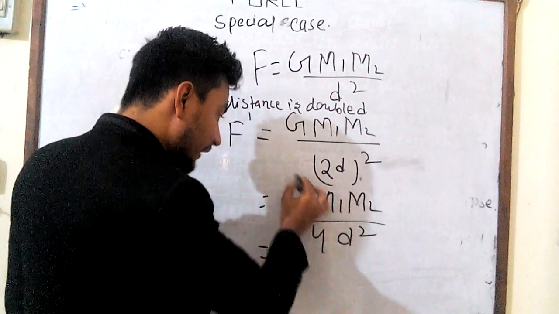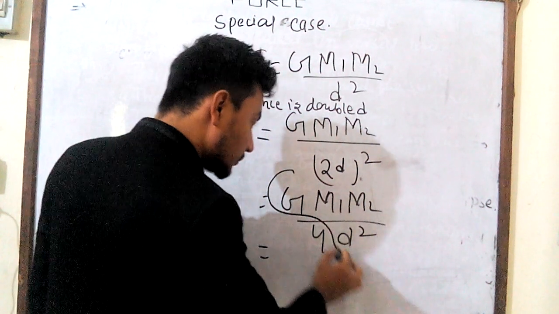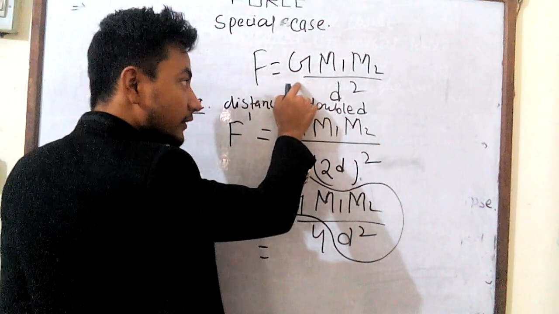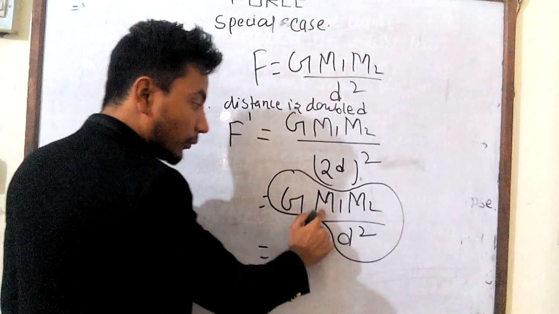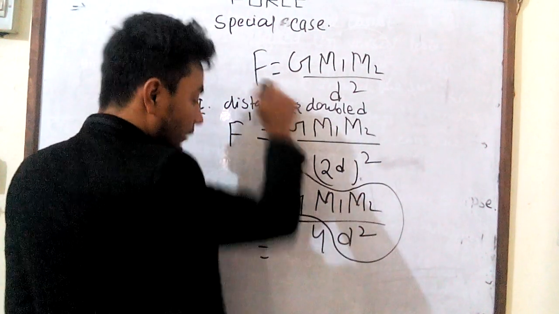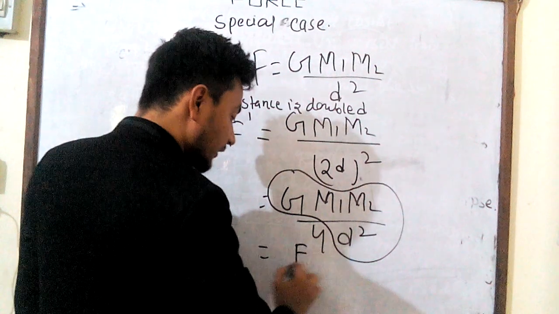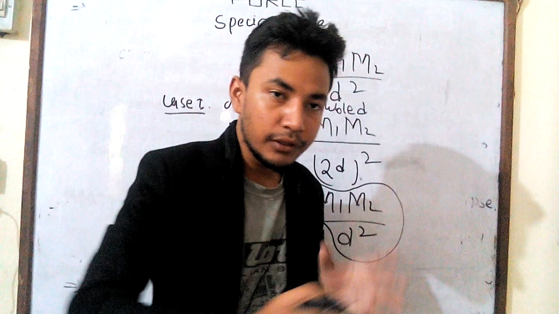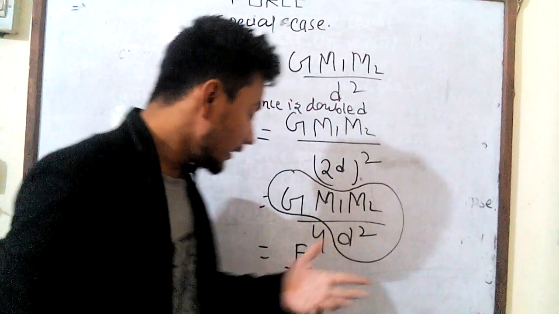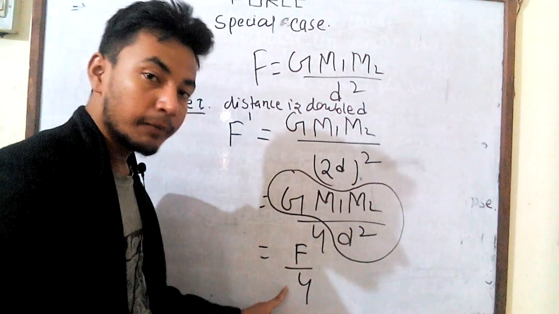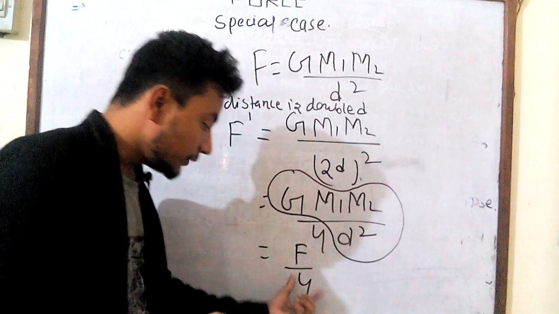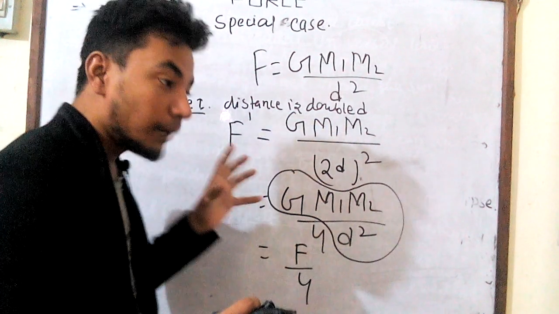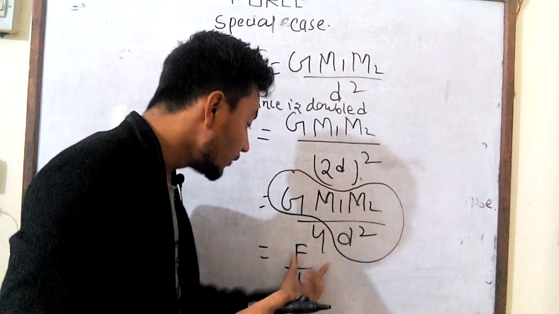So in case of this G m1 m2 by d square, what do we write? F. Yes, right or not? So G m1 m2 by d square is equal to F. So we write F by 4. What does it mean? It means that when the distance between two bodies is doubled, then the gravitational force is reduced by 4 times, because we divide the magnitude of gravitational force by 4. It means that gravitational force is reduced by 4 times.